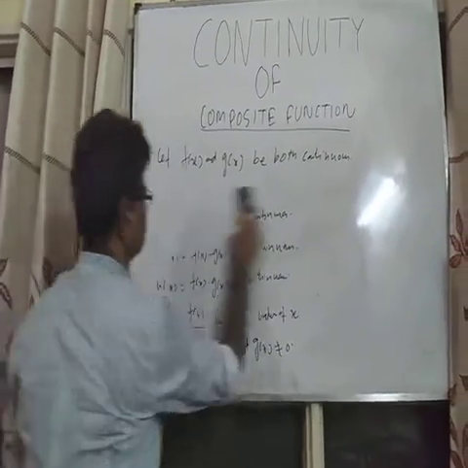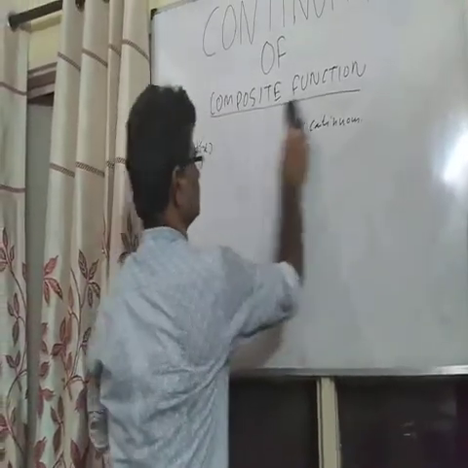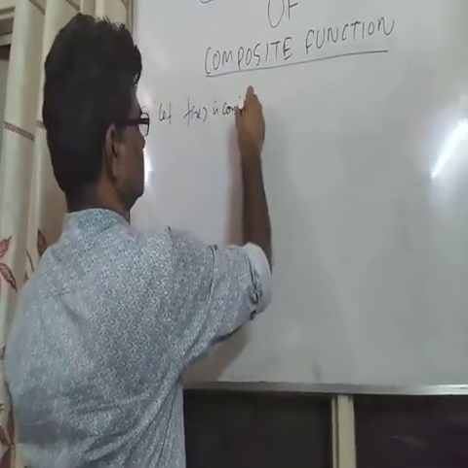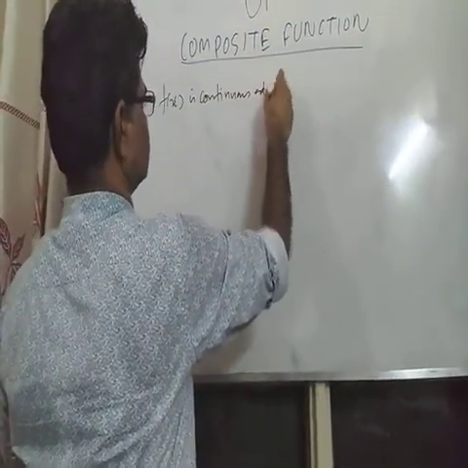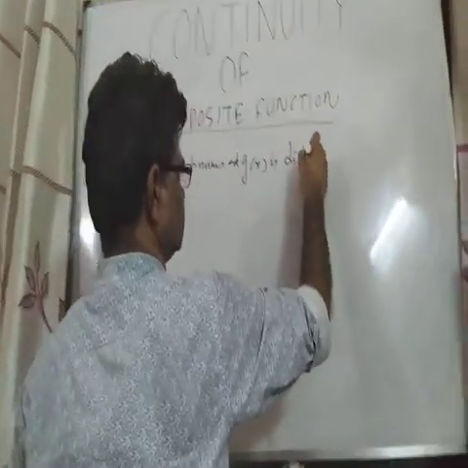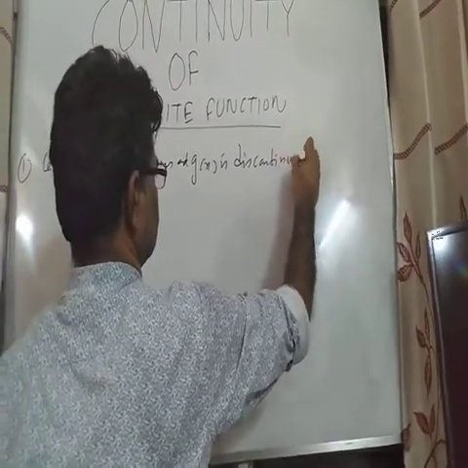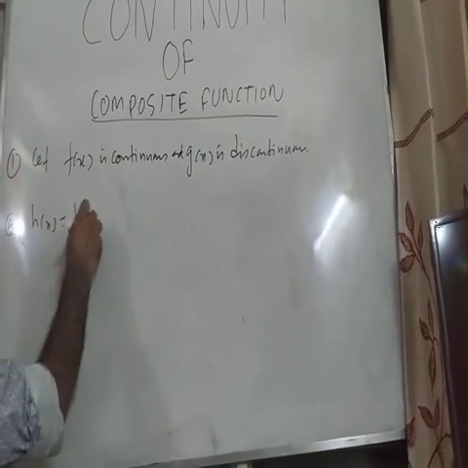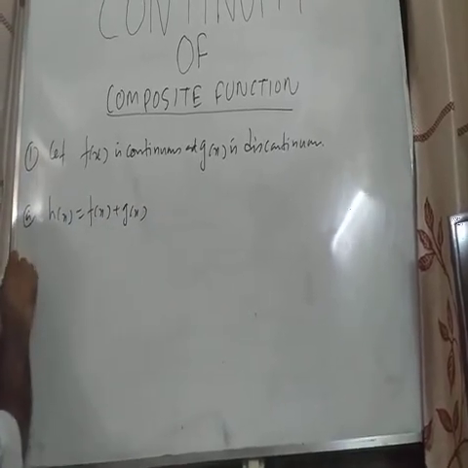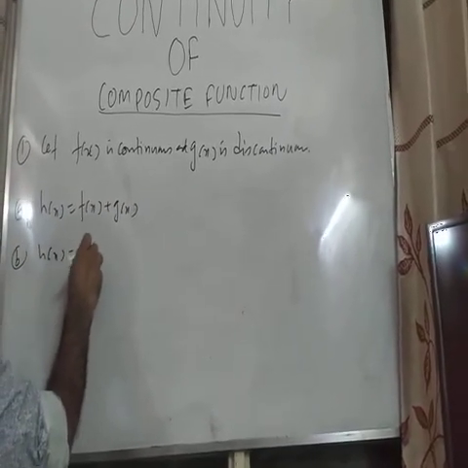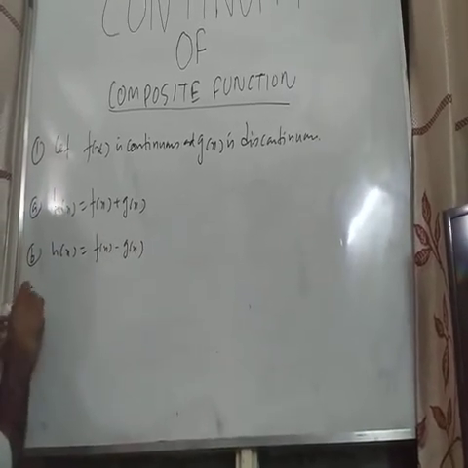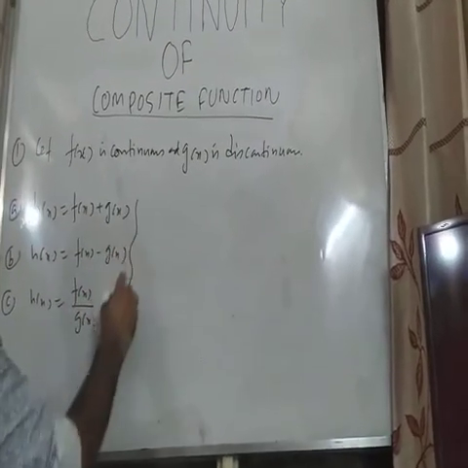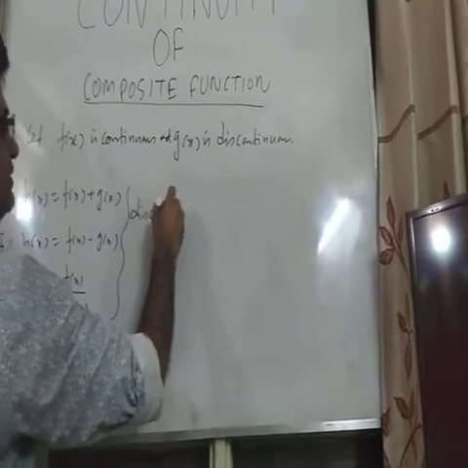Now we'll discuss when f(x) is continuous and g(x) is discontinuous. Then h(x) equals f(x) plus g(x), f(x) minus g(x), and f(x) upon g(x), these three are discontinuous.